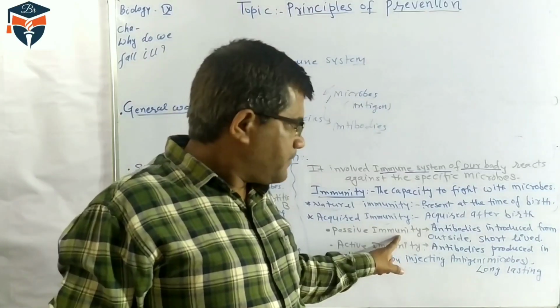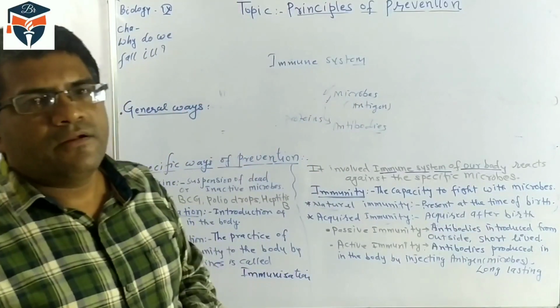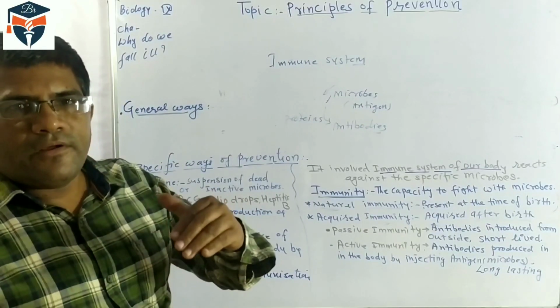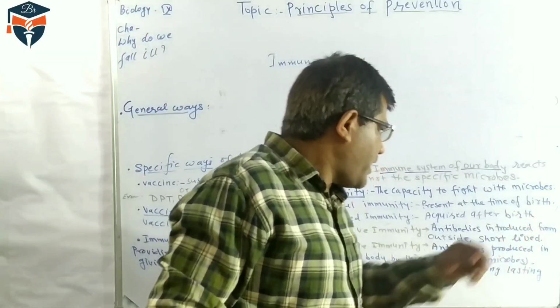Passive immunity develops within a short time, and it lasts for a short period.